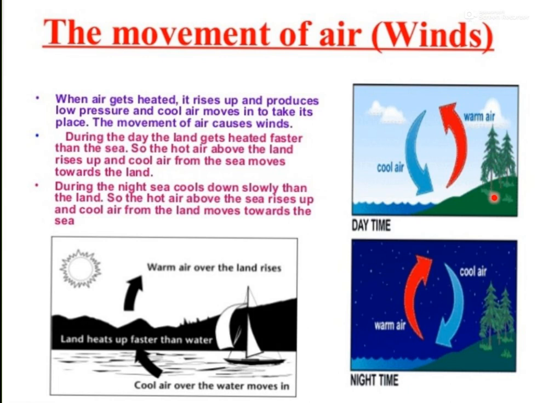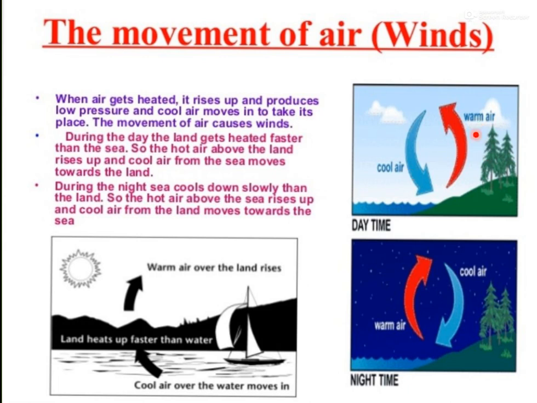And as we know, land heats faster than the water. So the air above the land becomes warmer, and the air above the water becomes cooler. It is a comparison between these two areas.